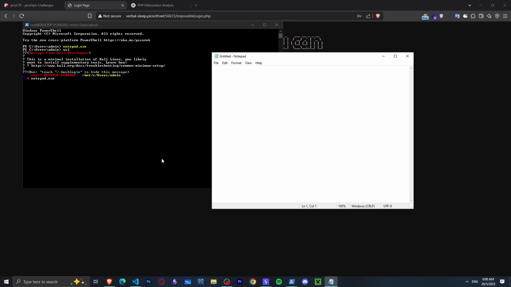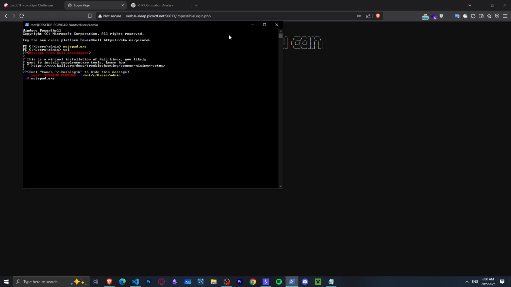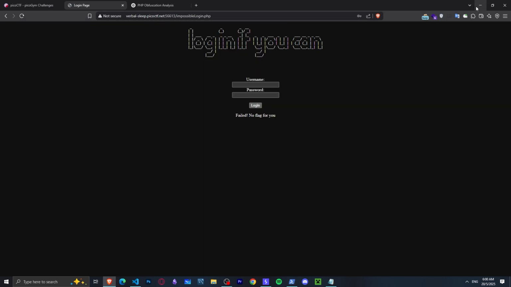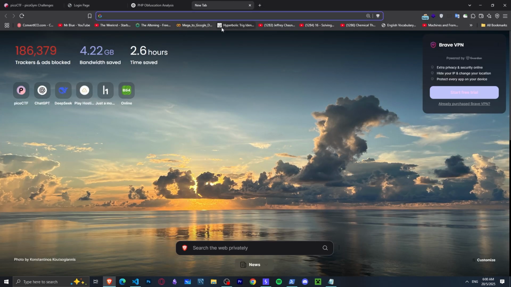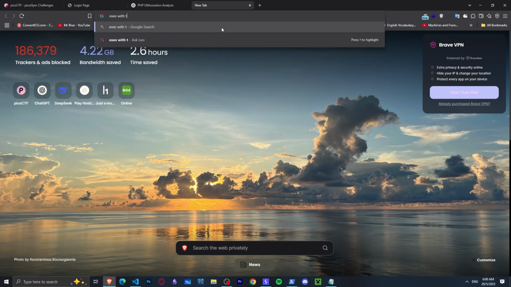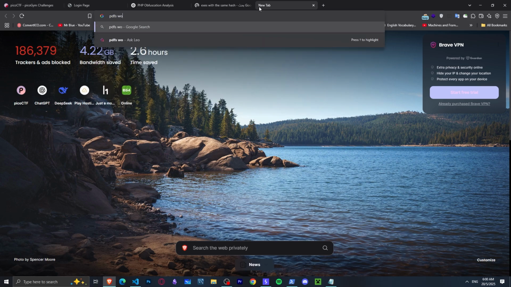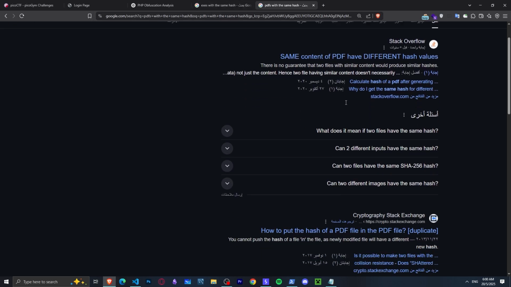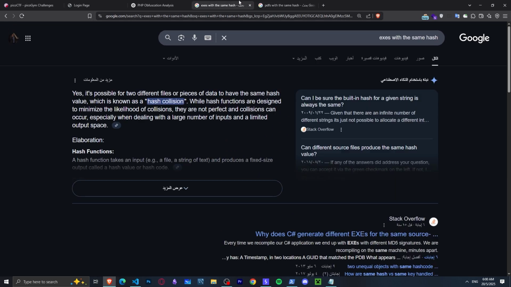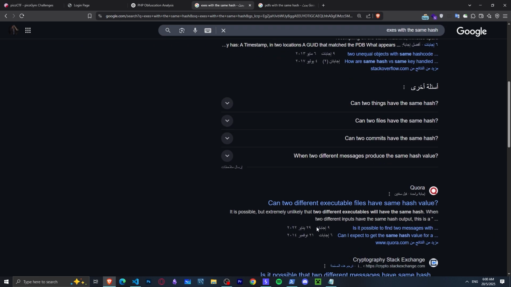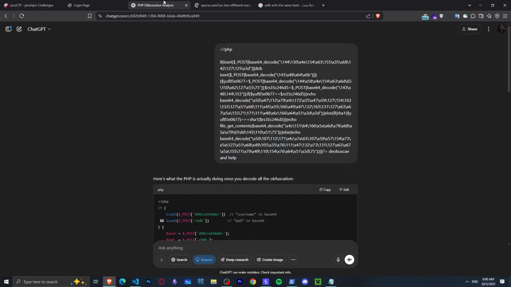Okay, but how can this happen? How can we enter two different things and these guys have the same hash? I started researching and I found two things. EXEs with the same hash and PDFs with the same hash. It's gonna be different PDFs, but it's called, I don't know, shatter.io I think, and the EXE files. Okay, 1 moment.